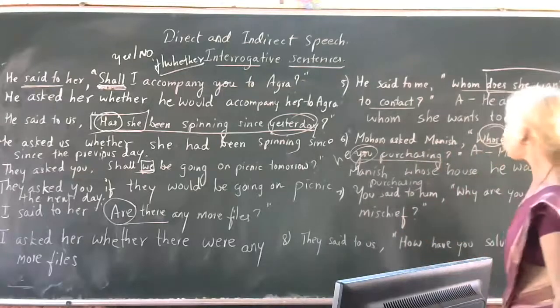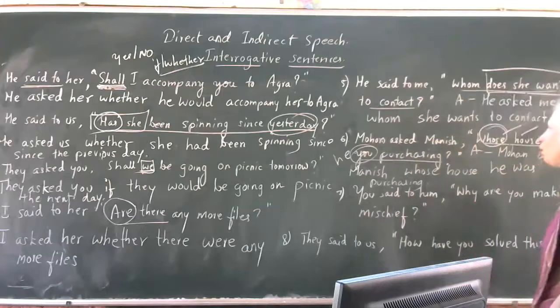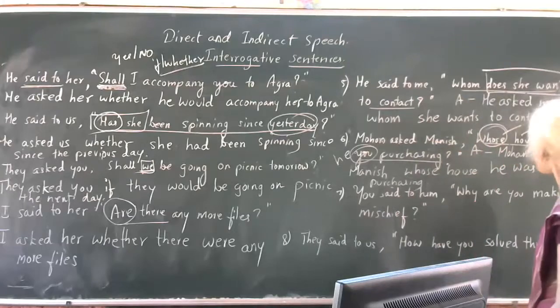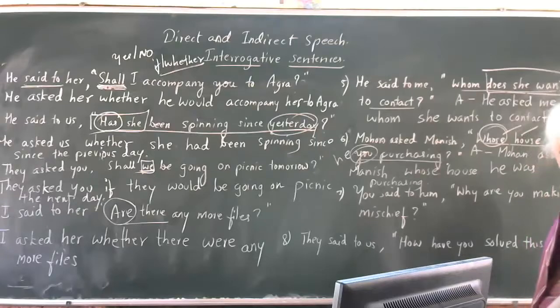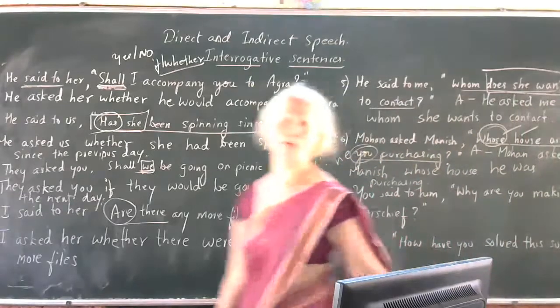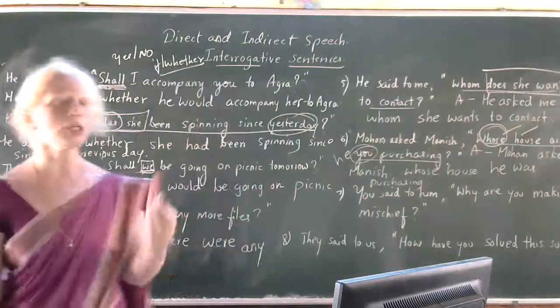Now next two questions are for you. Seventh one. You said to him, why are you making mischief? You said to him, why are you making mischief? Take 1 minute time.